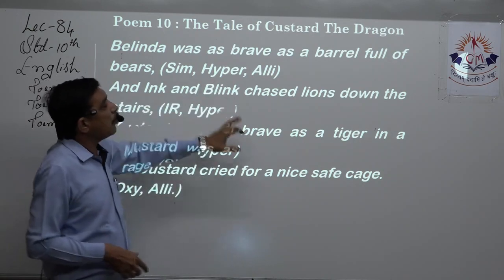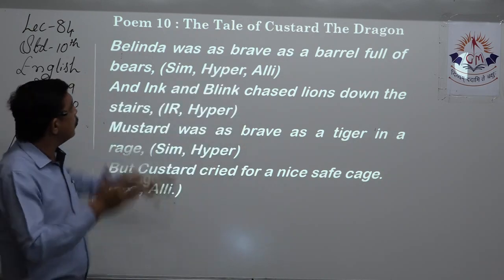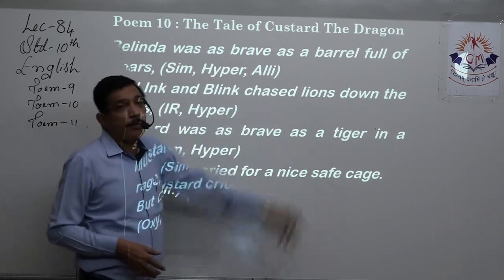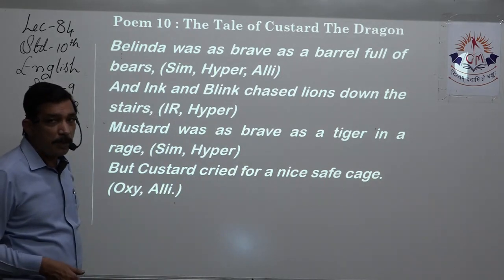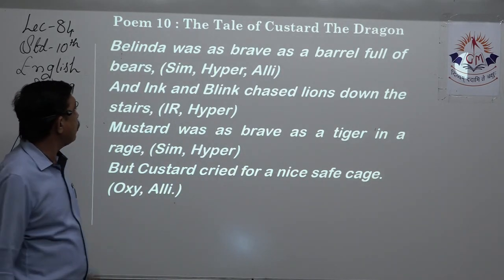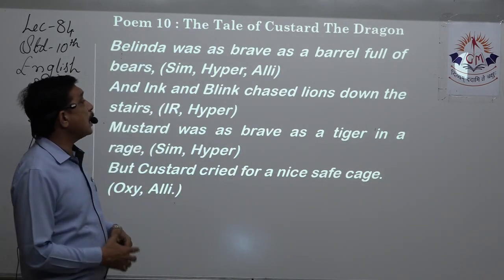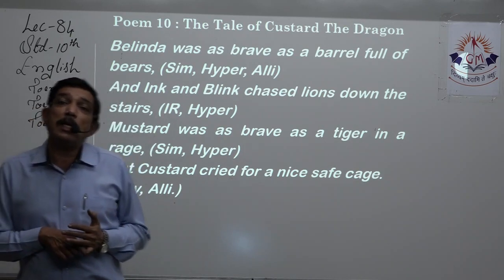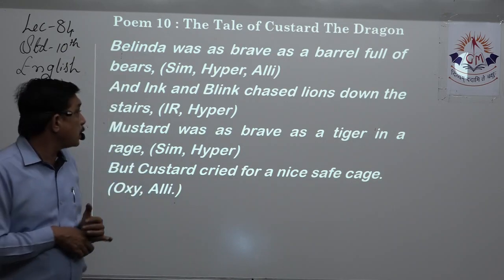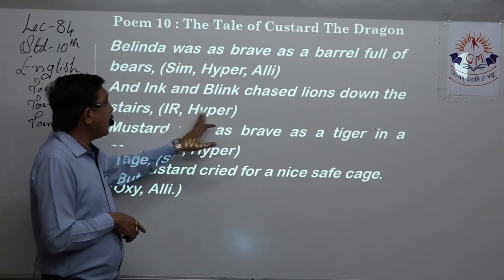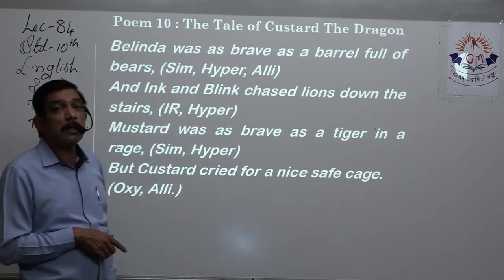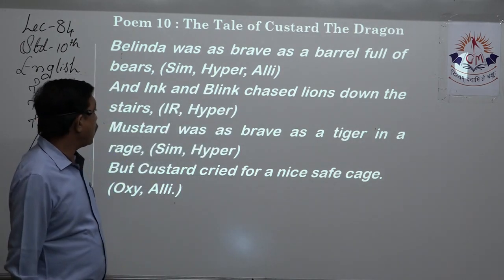It's an overstatement. A small little girl as powerful and as brave as lots of bears put together. So it is hyperbole. Alliteration, you find yourself lots of words. For example, brave and barrel both have the B sound, that is a consonant sound. Ink and Blink chase lions down the stairs. Now, a kitten and a mouse chasing a lion, that is overstatement. So it is a hyperbole, right? And internal rhyme is there, ink and blink. So internal rhyming is done over here.